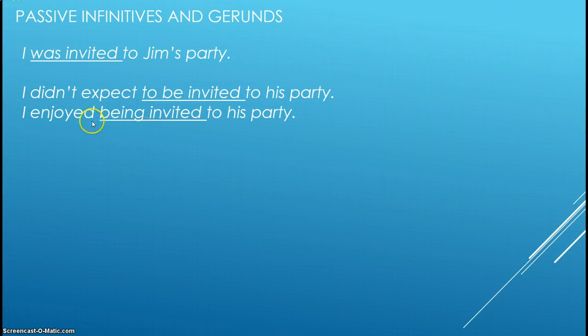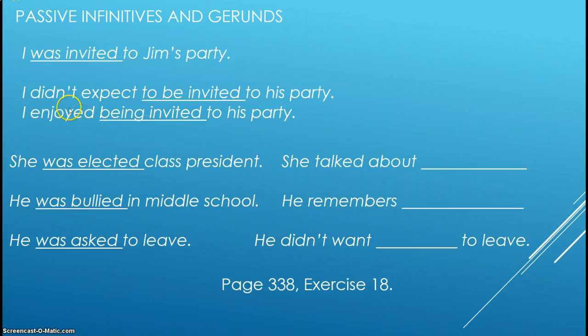Now you can see that here we have our main sentence, but now we're taking this passive information and putting it into that sentence. And so this is what this part of the chapter is about. How do you include this passive information into this kind of sentence? Some more examples here, then we'll talk about exactly what we're doing here.